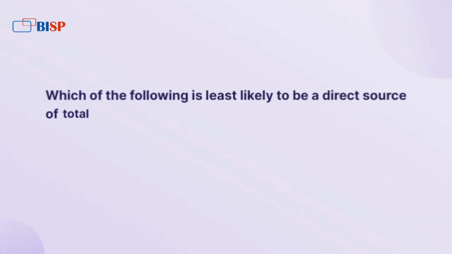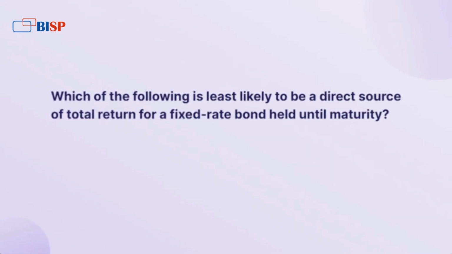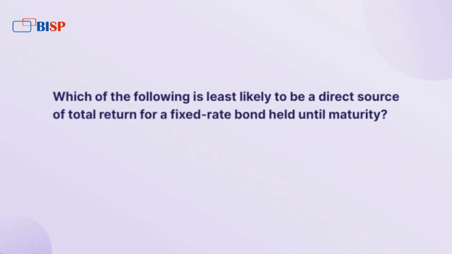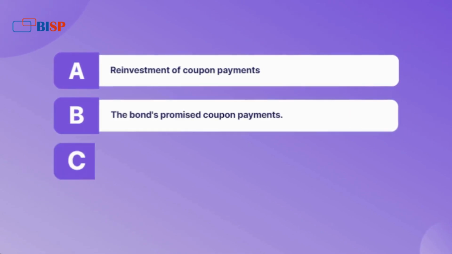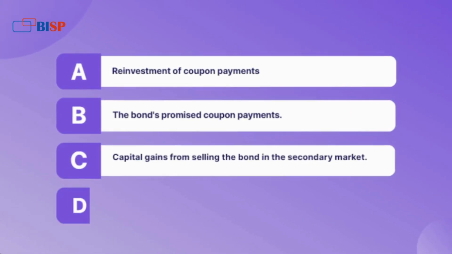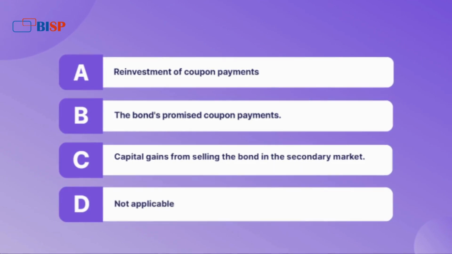Which of the following is least likely to be a direct source of total return for a fixed-rate bond held until maturity? A. Reinvestment of coupon payments. B. The bond's promised coupon payments. C. Capital gains from selling the bond in the secondary market. D. Not applicable.